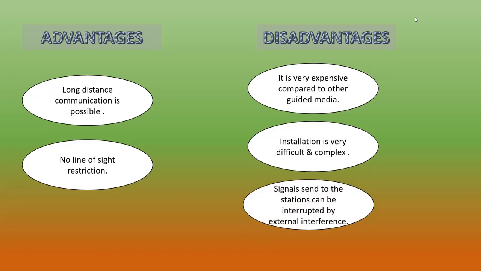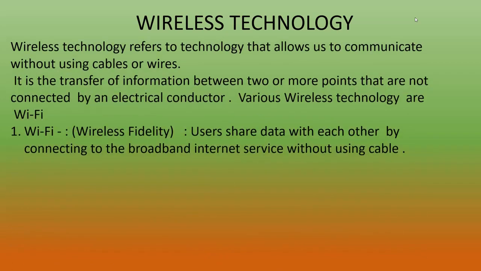Now we can see the different types of wireless technology. Wireless technology means technology that allows us to communicate without using wires. There are mainly two different types of wireless technology. One is Wi-Fi and one is WiMAX. Everybody uses Wi-Fi daily. What is the full form of Wi-Fi? Wi-Fi means wireless fidelity.